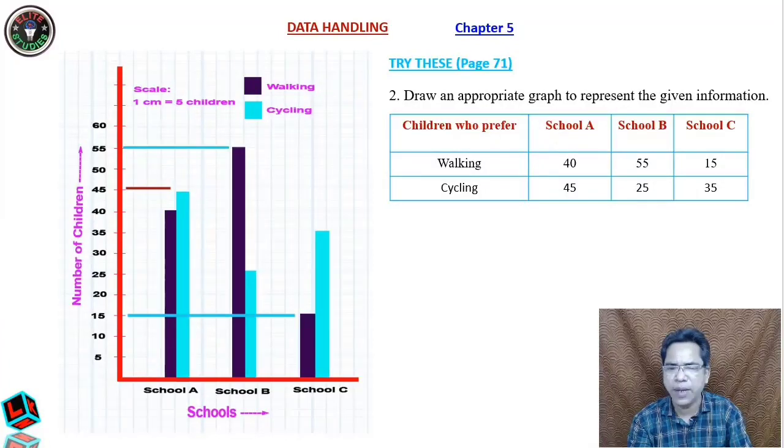Why a double bar graph? Because there are two sets of data. The number of children is on the vertical axis, and we are showing the different schools, school A, school B, on the horizontal axis, isn't it? And these two sets of data are shown by two different bars. So it is a double bar graph. Clear, students? Okay.